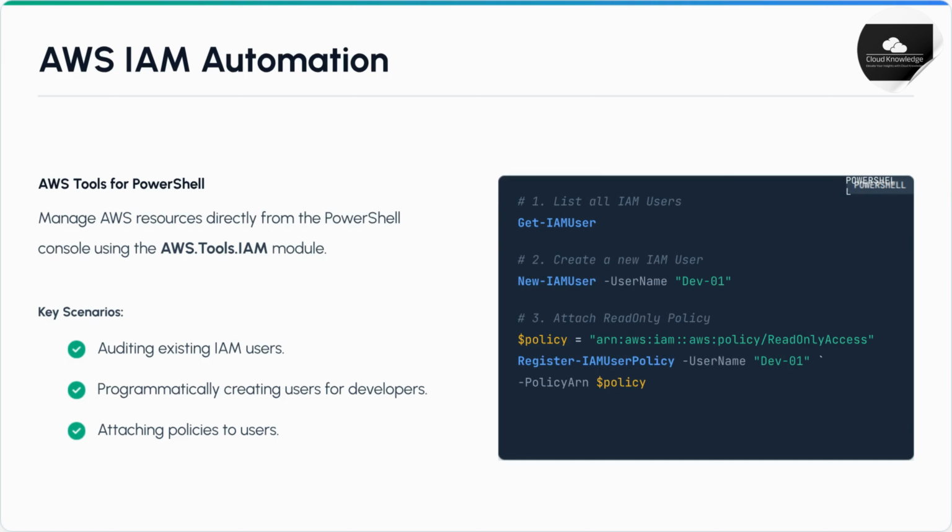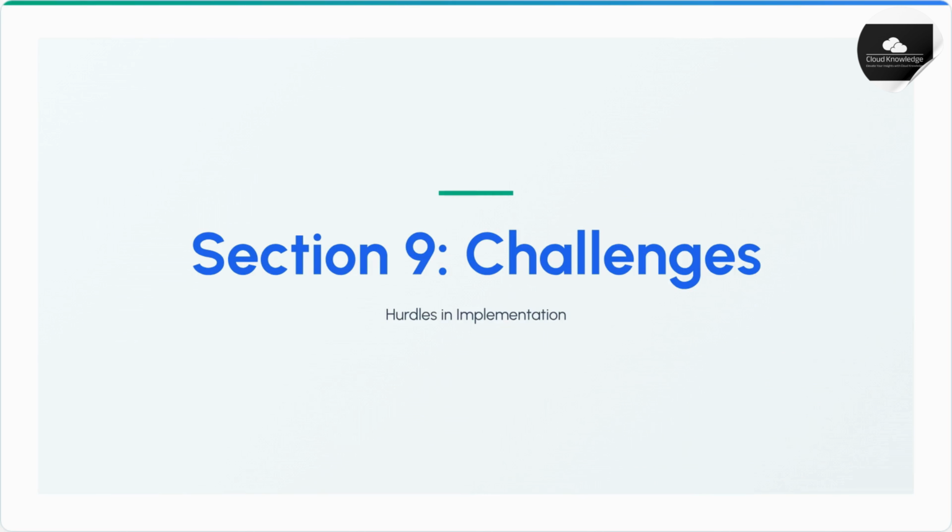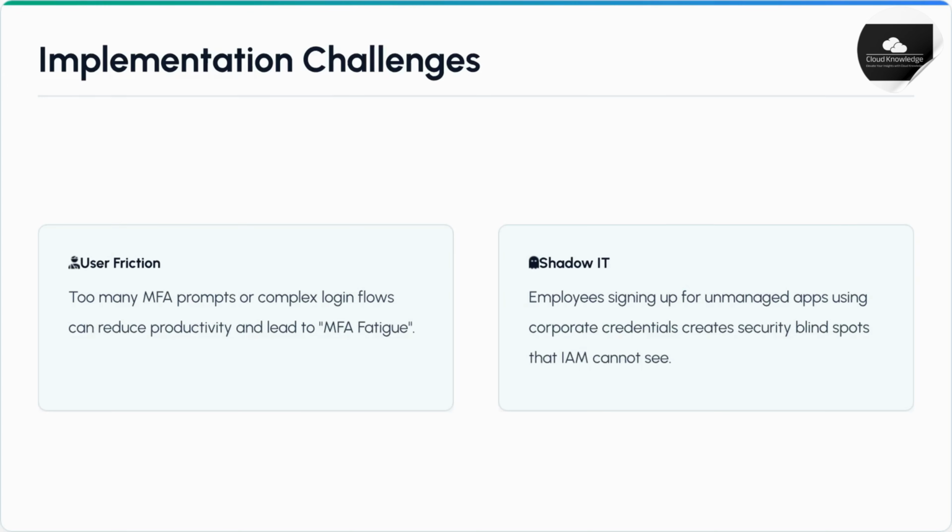AWS IAM automation uses the AWS tools for PowerShell. This enables you to list all IAM users, create new ones, and attach specific policies, such as read-only access, to users for streamlined management. A common automation scenario is bulk onboarding. A PowerShell loop can import CSV data from an HR feed, generate passwords, and automatically create user accounts in the system. Section 9 looks at the challenges and hurdles encountered during IAM implementation.